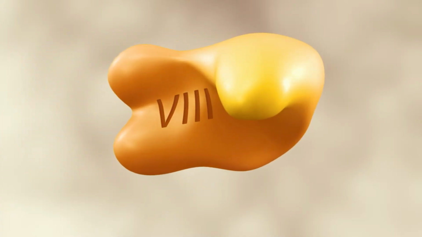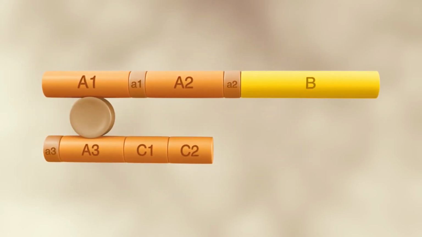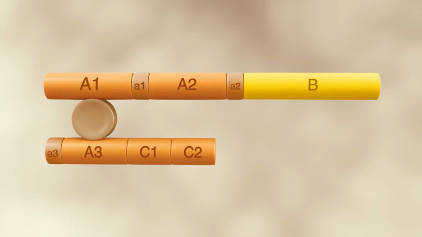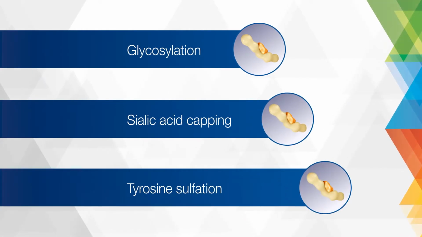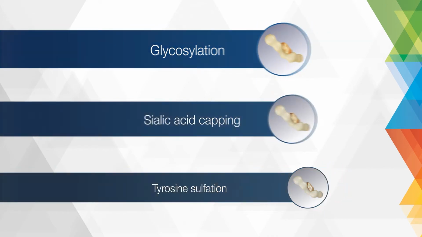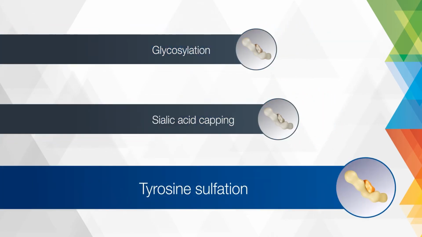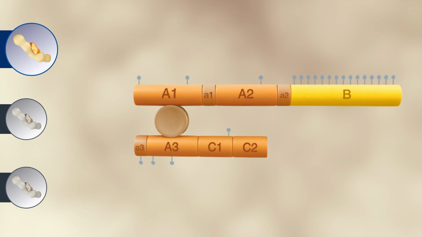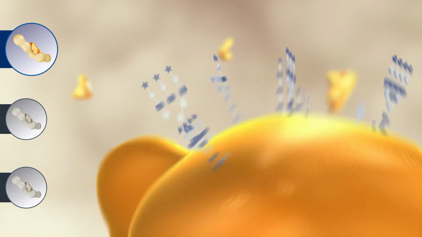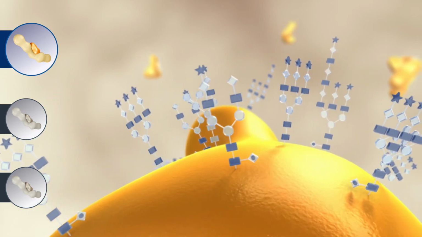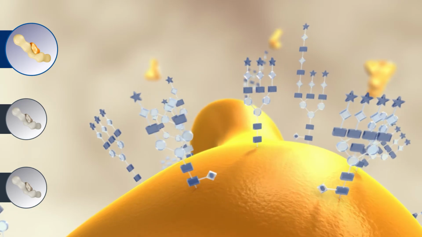Endogenous coagulation factor VIII is a heterodimeric protein that consists of a heavy chain with the domains A1, A2, and B, and a light chain with the domains A3, C1, and C2. During its biosynthesis, factor VIII undergoes complex post-translational modifications, including glycosylation, sialic acid capping, and tyrosine sulfation. The attachment of glycans occurs mainly in the B domain, where glycans appear as branched bi-, tri-, and tetra- and ternary carbohydrate structures.